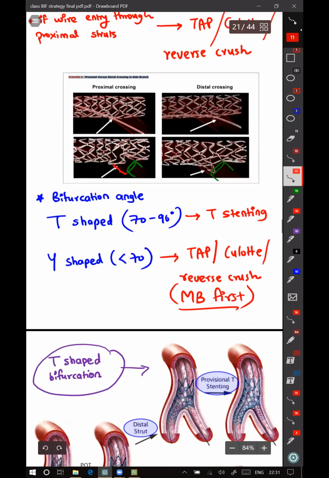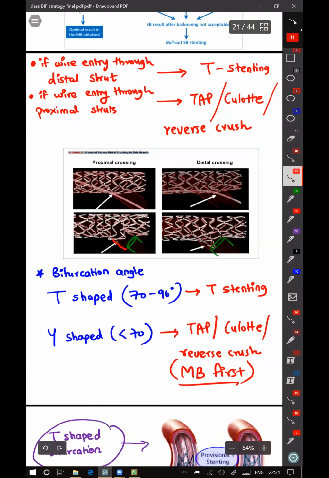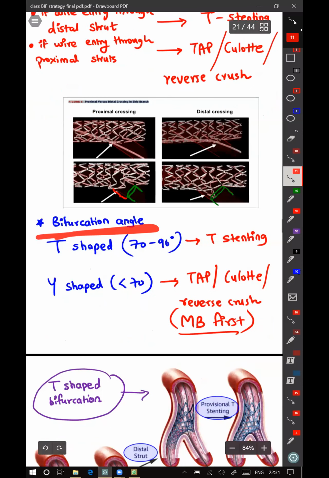So that was based on where you cross. There are two methods: where you cross the wire, or what is your bifurcation angle. Because you are not going to see every time where you are crossing, the second thing which you can do is look at the bifurcation angle. So if your angle is almost 90 degrees or more than 70 degrees, you can do a T-stenting.